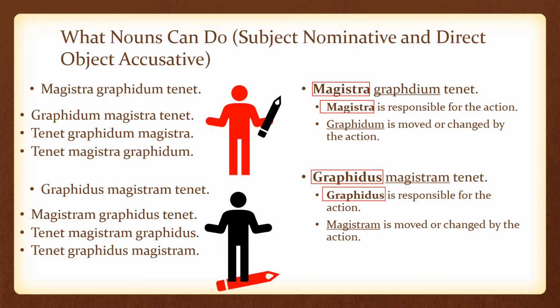The second example, graphidus, US, magistram, AM, tenet. Now the spelling is different, so we have a different sentence. Now the pencil holds the teacher. But again, we can put these words in whatever order we want, and the translation in English is still the same. Magistram graphidus tenet, the pencil holds the teacher. Tenet magistram graphidus, the pencil holds the teacher. Tenet graphidus magistram, the pencil holds the teacher.